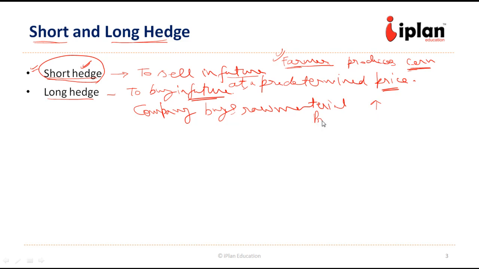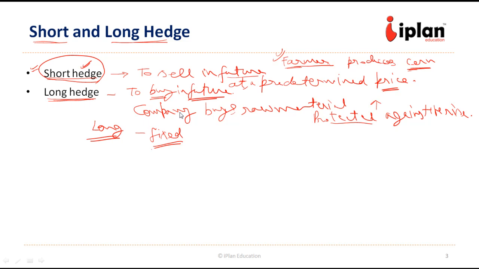So it needs to be protected against the rise. So naturally, it will take a long position. It will promise to buy in future. It gets into a long contract. The price at which the company is going to buy is fixed in advance. So there is no risk of price moving upwards, since the price at which the company is going to buy is predetermined through this long hedge.